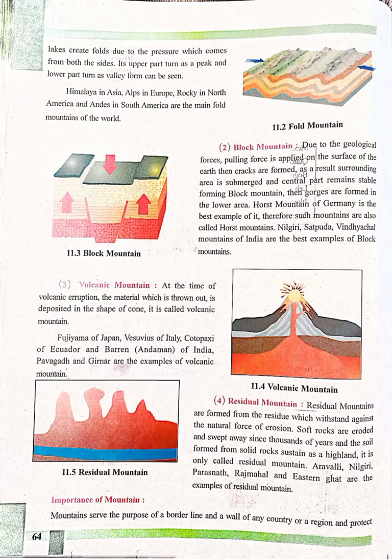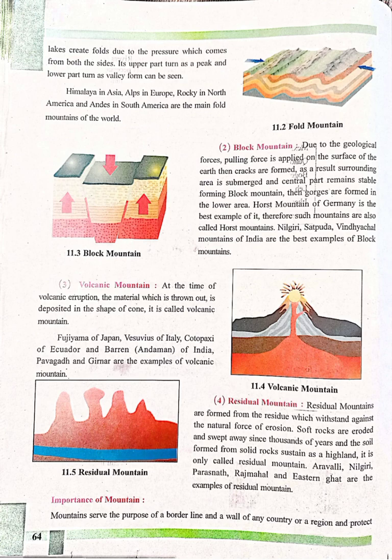Number 2. Block mountain. Due to geological forces, a pulling force is applied on the surface of the earth, then cracks are formed. As a result, the surrounding area is submerged and the central part remains stable, forming a block mountain. Then gorges are formed in the lower area. Horst mountain of Germany is the best example of it. Therefore, such mountains are also called horst mountains. Nilgiri, Satpura, and Vindhyachal mountains of India are the best examples of block mountains.